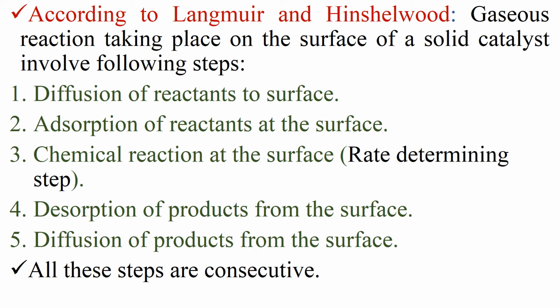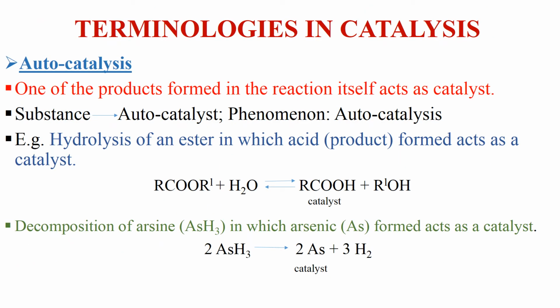Moving to next slide, that is terminologies in catalysis. We will discuss certain terminology that are used in catalysis. Let us start with autocatalysis. In autocatalysis, one of the products formed in the reaction itself acts as catalyst. It means in the reaction, when product formation takes place, any one of the products acts as a catalyst. The substance or product which acts as catalyst is known as autocatalyst, and the phenomena is known as autocatalysis.